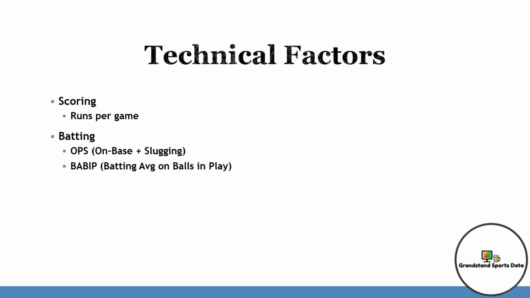Next would be technical factors, and these are more your statistics and some of the stats that you may use in a model, even though we'll go deeper into that in the presentation. So remember, don't look at traditional statistics at all, like batting average, home runs, ERA, or even wins and losses for a pitcher. Chances are these are already baked into the line. You're looking for players or teams who give their team a better chance at winning than the odds makers give them credit for. You should be considering these statistics instead when you look at baseball technical analysis.